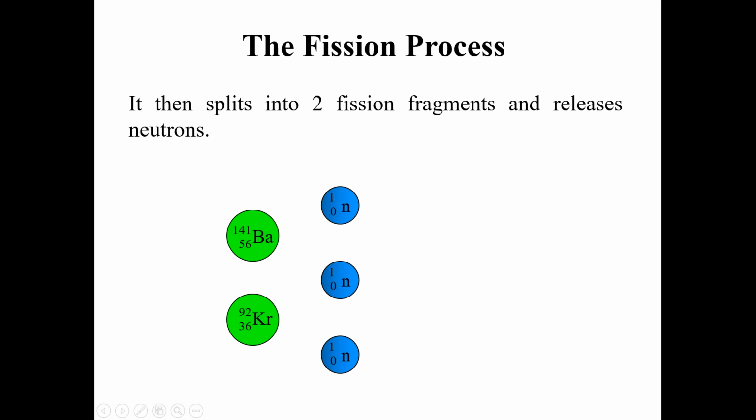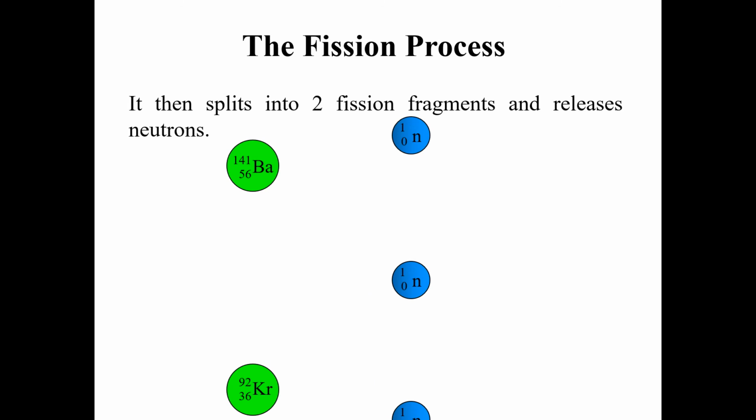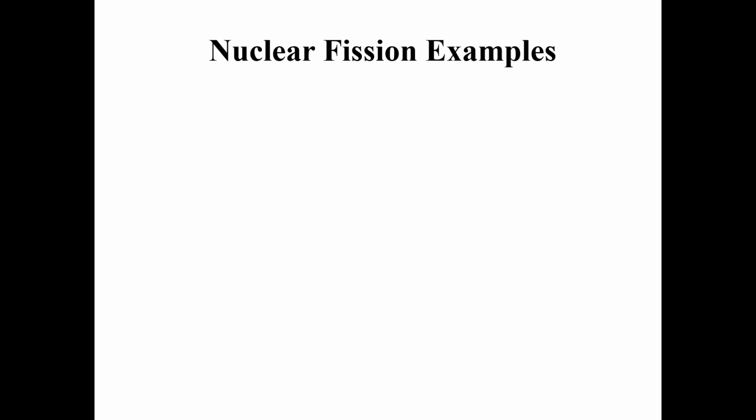The two fission fragments released are barium, with atomic number 56, and krypton, with atomic number 36, accompanied by three neutrons. So this is a typical fission process, and you can observe how the fission fragments and neutrons are released in a fission reaction.